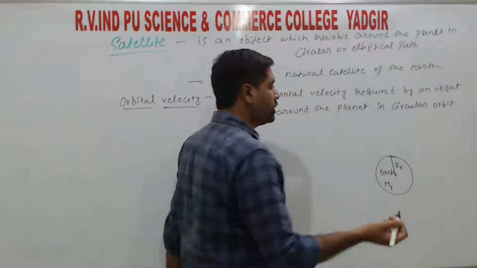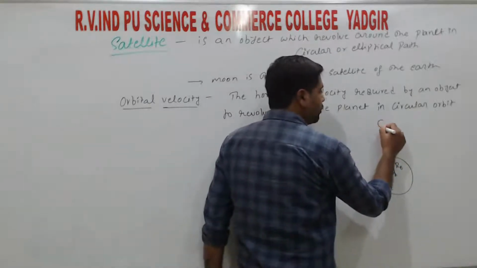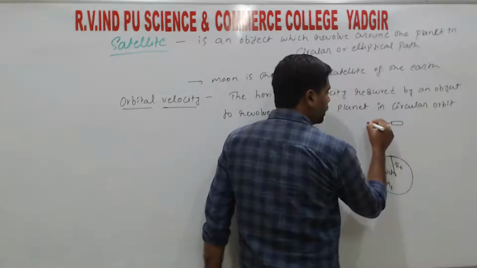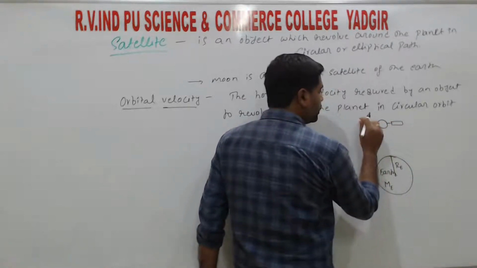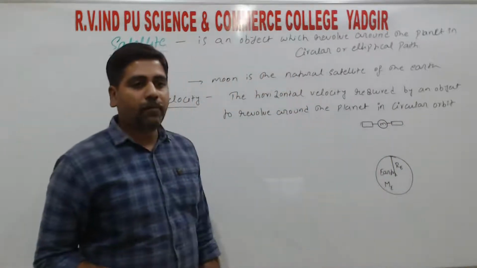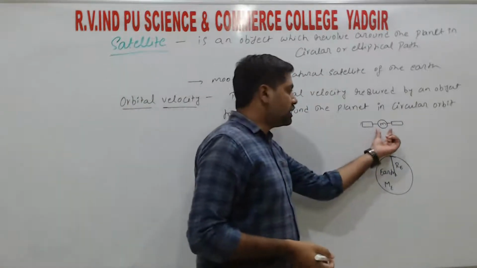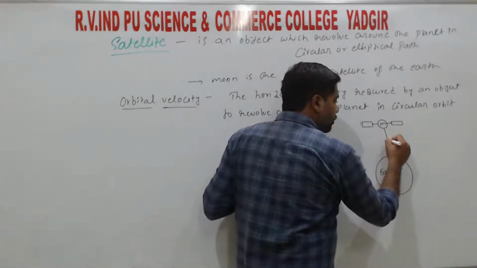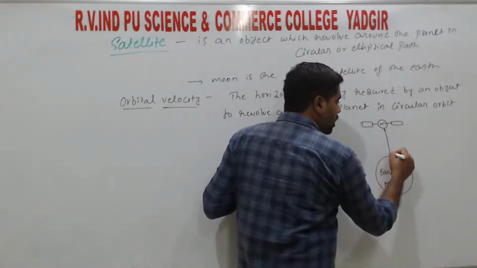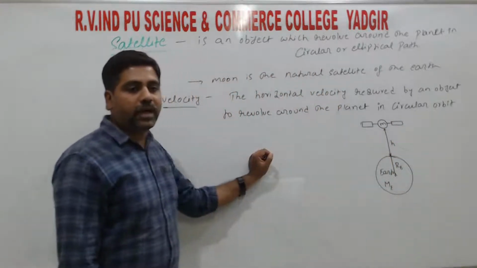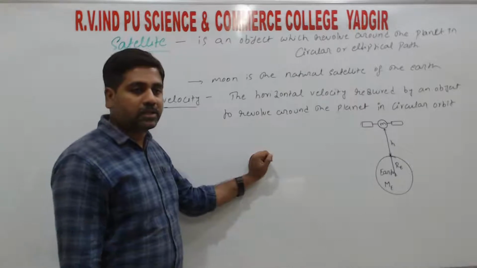Consider an object, nothing but one satellite, right? A satellite is also an object, so it also has some mass. We take that as M, right? The satellite or object is at a distance h from the surface of the Earth. We take that distance as h, right?